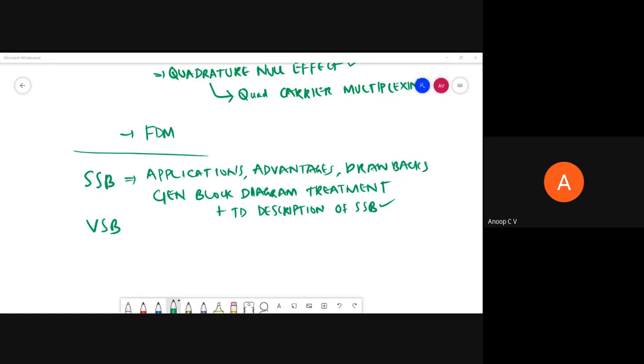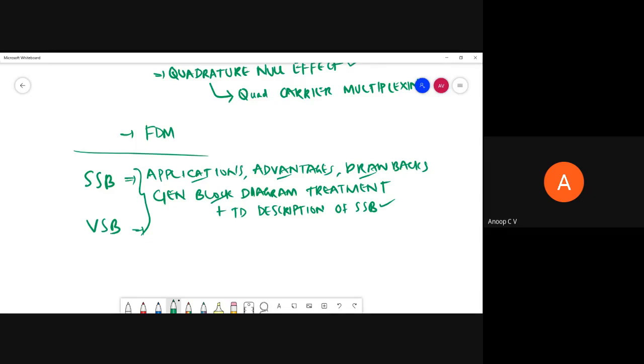Similarly for vestigial sideband modulation, it is the same thing. See applications, advantages, drawbacks, general block diagram treatment. Then the filter design, all those parts are also important. So that is about SSB and VSB.